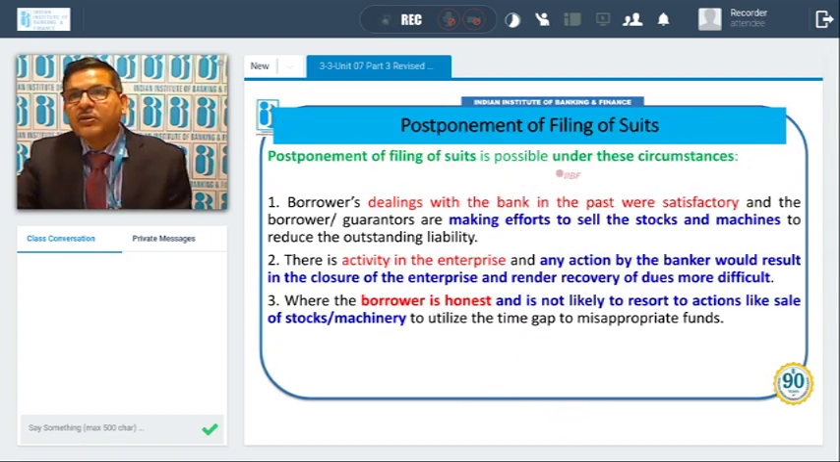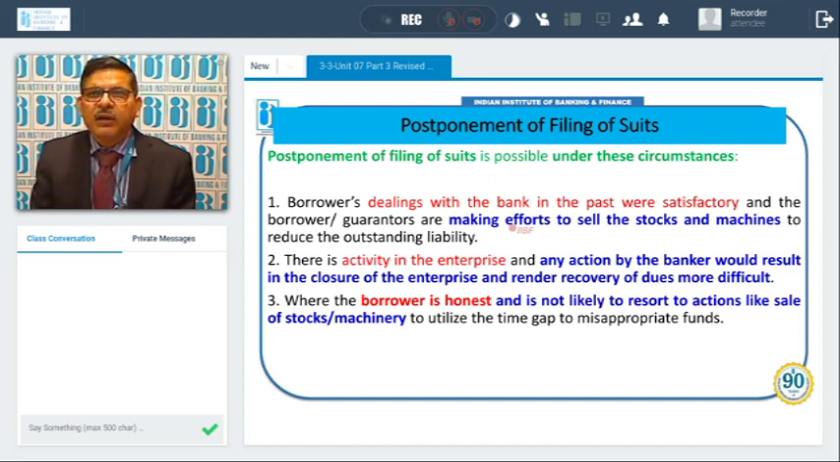Postponement of filing of suit is possible under certain conditions. So suppose we are going to file a suit, it also requires a lot of time, a lot of labor, a lot of money. So in some of the cases, the filing of the suit may be postponed. So what are those cases? If the borrower's dealings with the bank in the past were satisfactory and the borrower or guarantor is making effort to sell the stock and machines to reduce the outstanding liability. If the borrower himself is trying to sell off the property and trying to reduce the loan, then we can give some time, but in that case the borrower's past dealings should have been satisfactory.